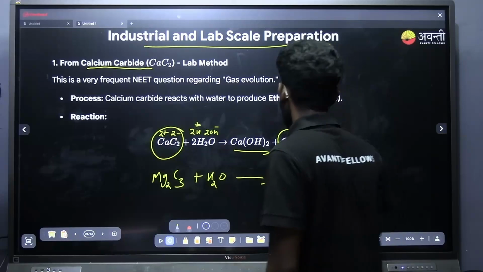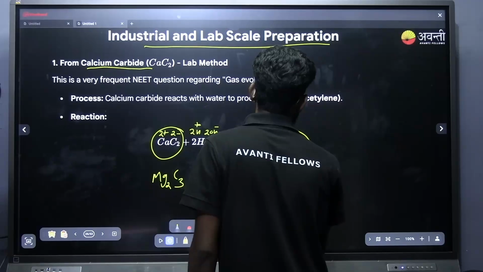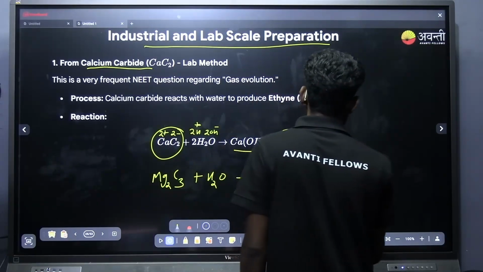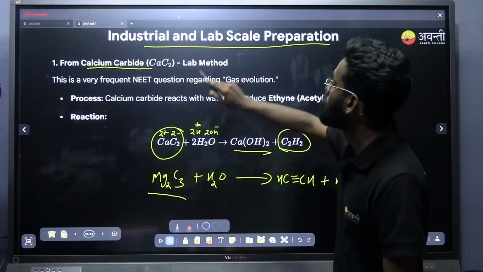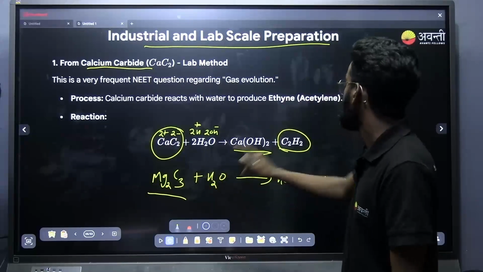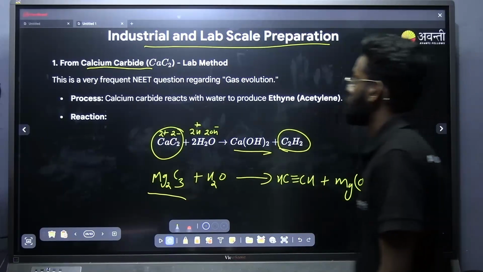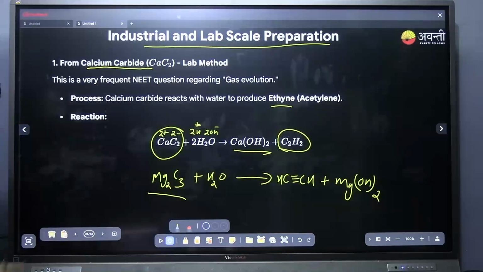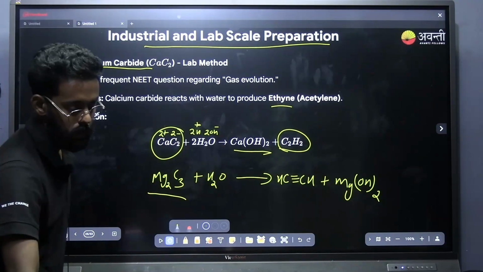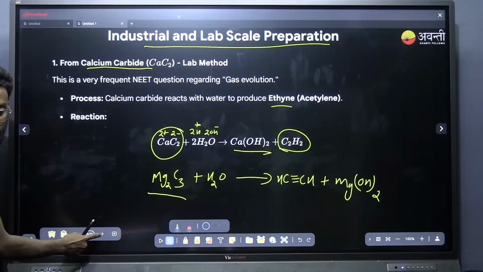Plus HC triple bond CH plus Mg(OH)2. Okay, so the substrates from which I can convert to alkyne are calcium carbide and magnesium carbide in presence of water. Produce ethyne. That's the point. Shall I move? That's one method of preparation of alkyne. Next method of preparation.